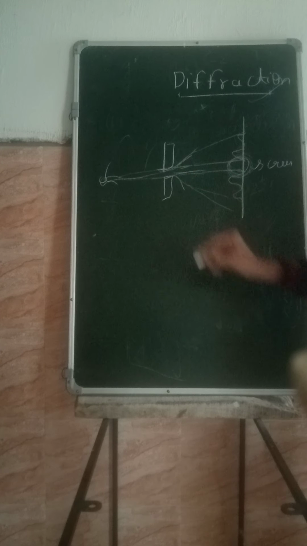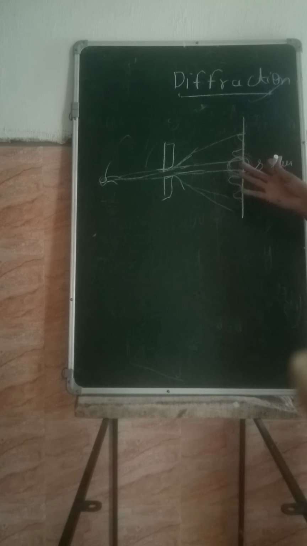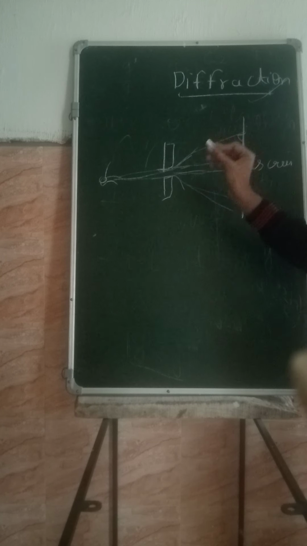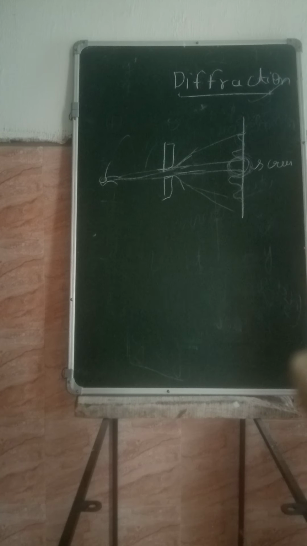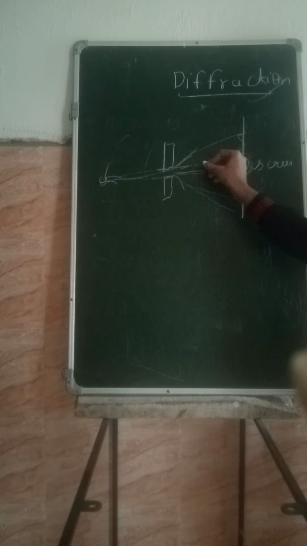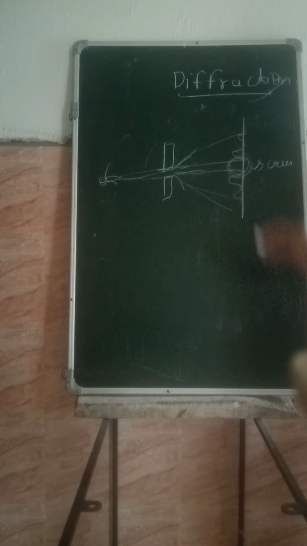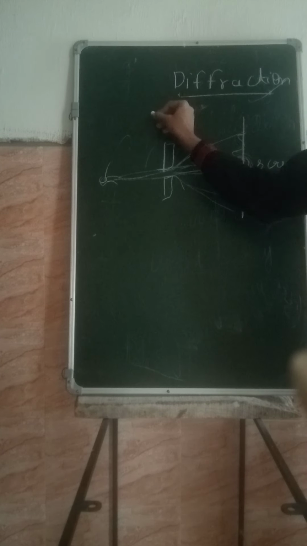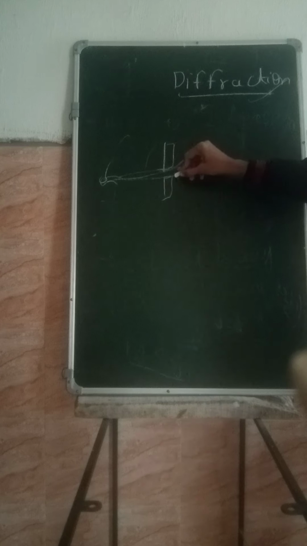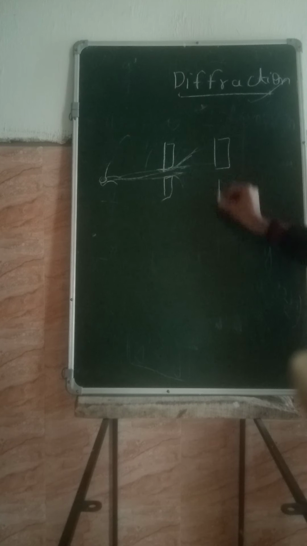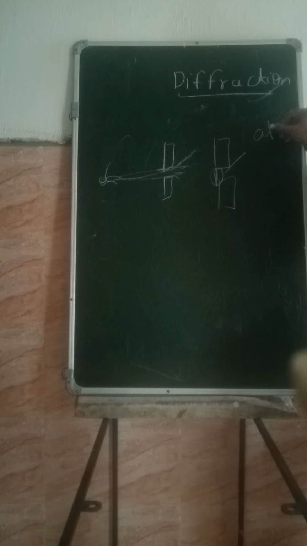So from this experiment, we can confirm that light does not travel in a straight line when it passes through a slit. Now there is a condition of diffraction, means when this light will bend, what is the condition? The condition is wavelength should be comparable to aperture. Aperture means this one part of the slit.